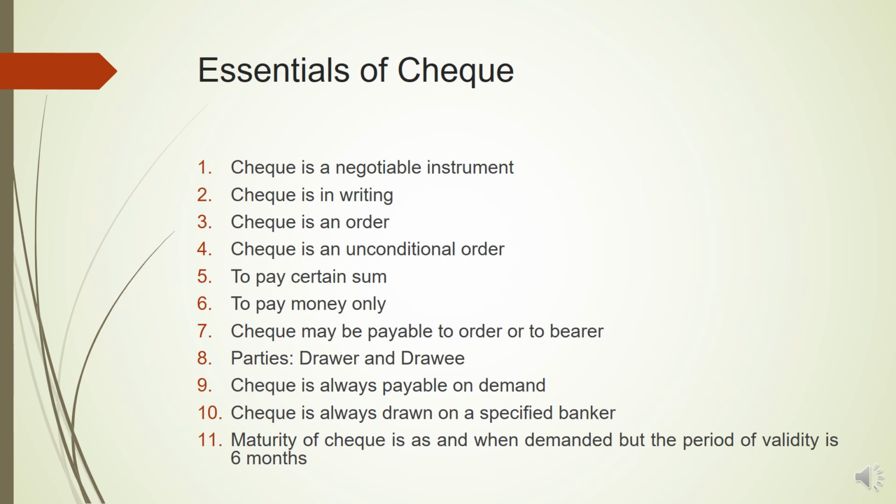Then it's an unconditional order. Obviously, the payment has to be made, and no conditions can be attached to making the payment. Whenever a check has been presented, the bank has to make the payment without any condition. To pay a certain sum of money, and the amount is written on the check properly and clearly, both in words as well as in figures. To pay money only: check entitles one to receive only the money and nothing else. Check may be payable to order or to the bearer. So check can be made to order, that means it can be drawn in favor of a particular person, that a particular person will receive the money, or the amount will be credited to the account of only that particular person, or to the bearer.